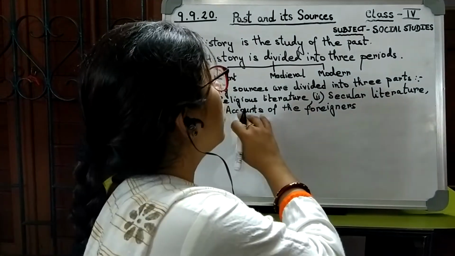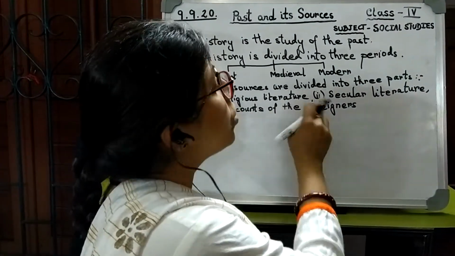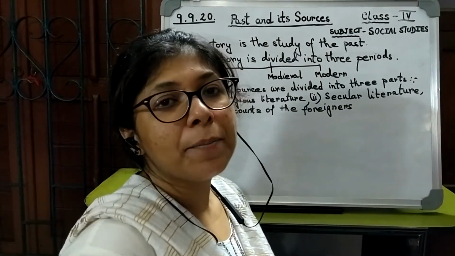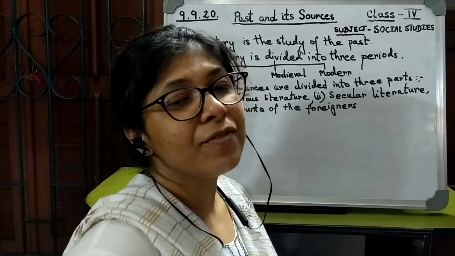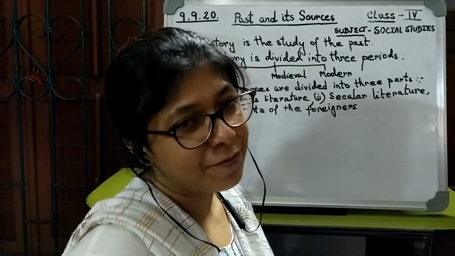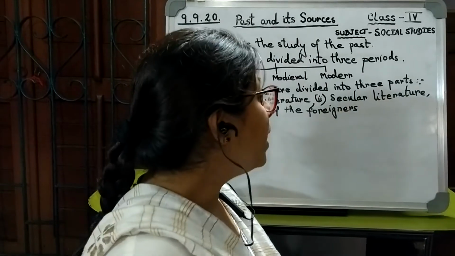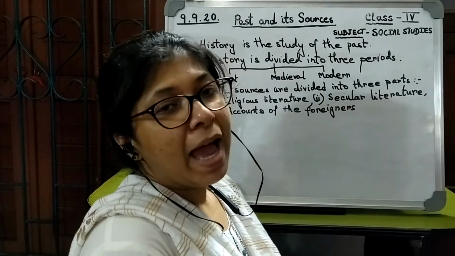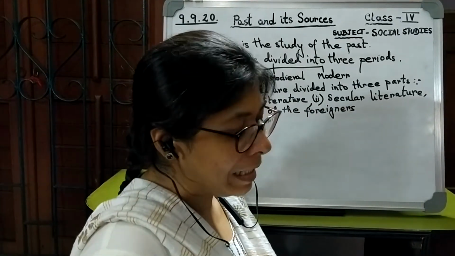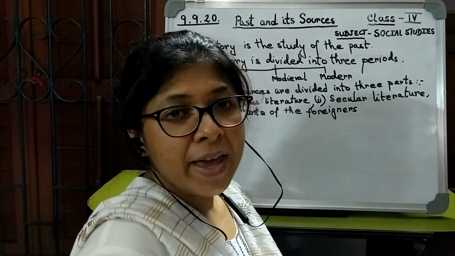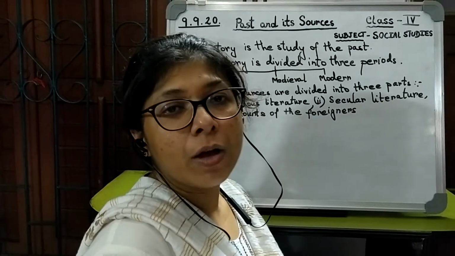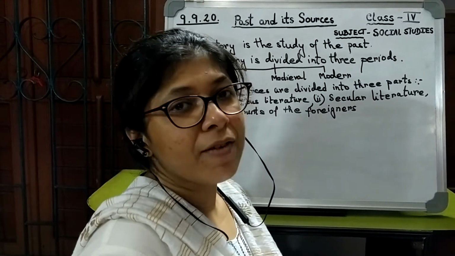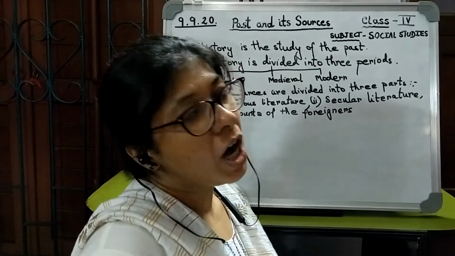Next we come to the accounts of the foreigners. From very ancient times, foreigners have been entering India and they have left valuable accounts of their travels and visits. The great ambassador Megasthenes lived in the court of Chandragupta Maurya and he wrote his famous book known as Indica. Then we come to Fa-Hien, who wrote valuable accounts of the Gupta Empire, and then Hiuen Tsang, who gave us a detailed account of the rule of Harshavardhana.